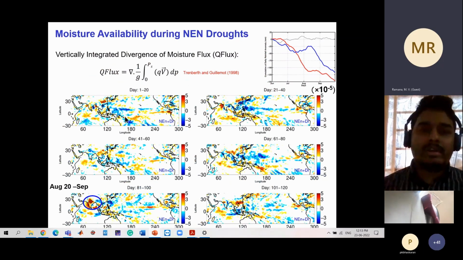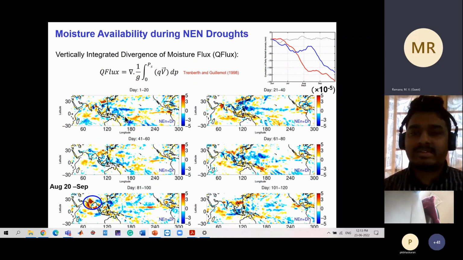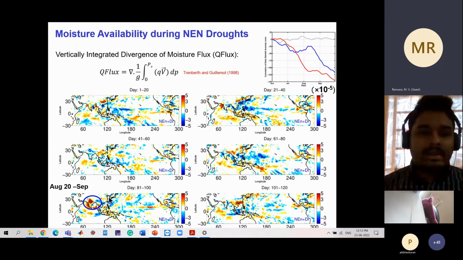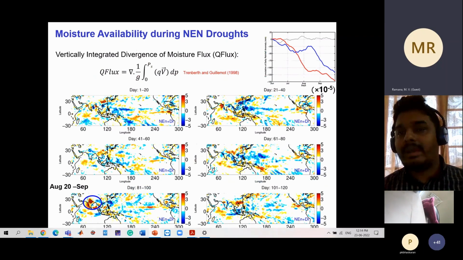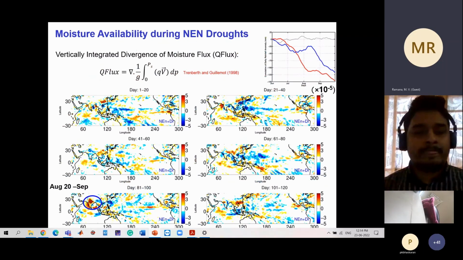So this is the moisture availability during these non-El Nino drought years. We have plotted here the moisture flux divergence. You see clearly in the later part of the season a very positive divergence over India, which corresponds to this abrupt decline in the late August. So this basically means the reanalysis data product on a composite scale goes hand in hand with IMD rainfall.